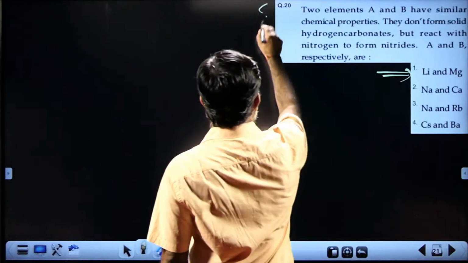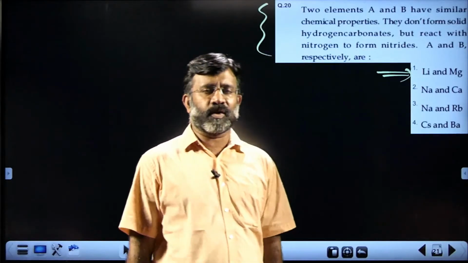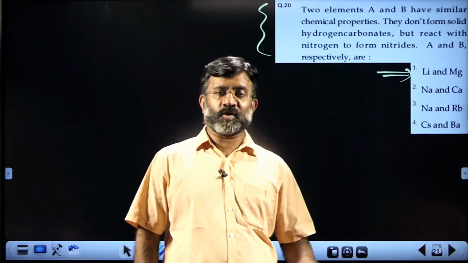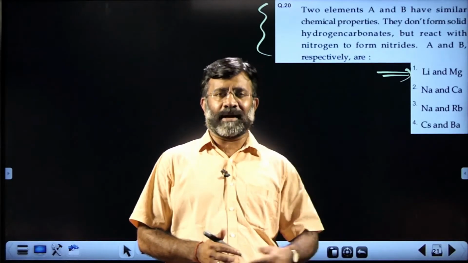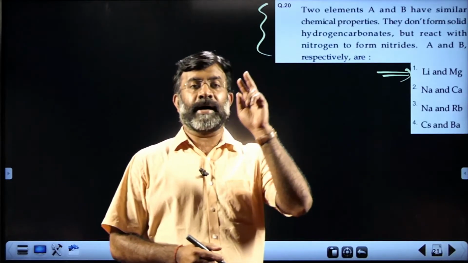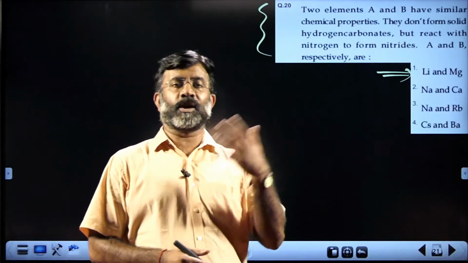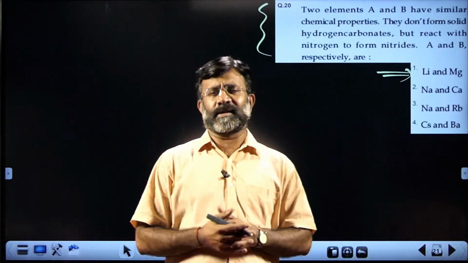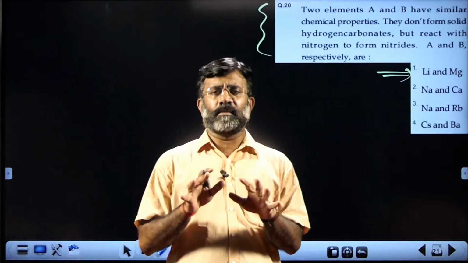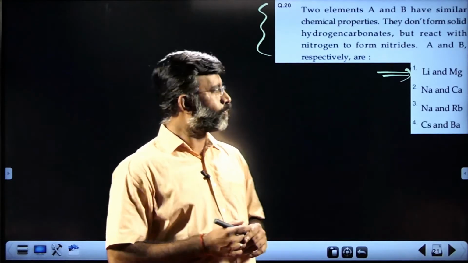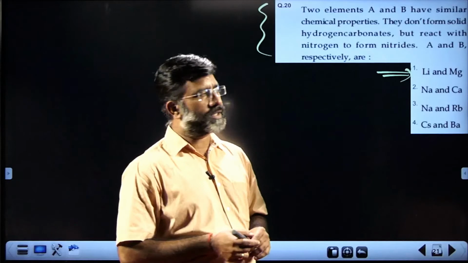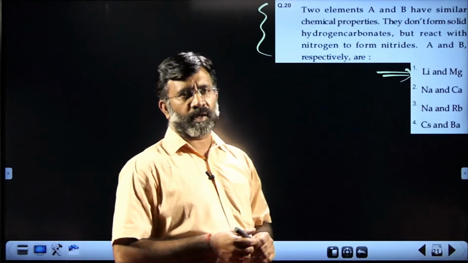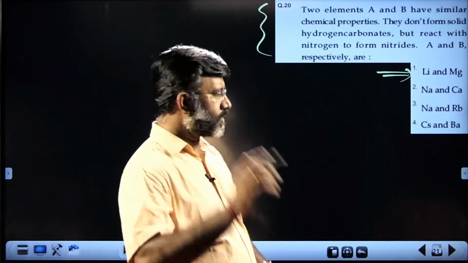These are explained in the textbook as the anomalous character of lithium when you learn about alkali metals, and the diagonal similarity between lithium and magnesium. All these points are explained in the textbook, a fundamental factual point. It is lithium and magnesium which satisfy the given conditions. If you read NCERT, you can easily answer. Next one.